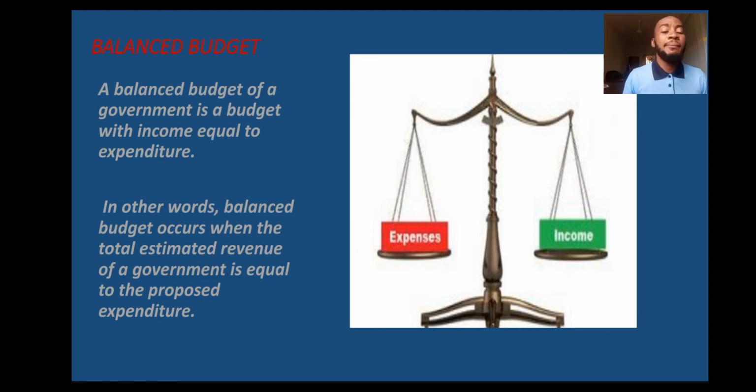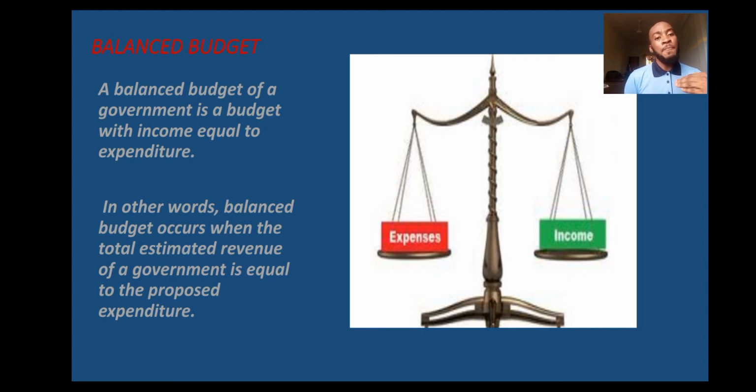Now they are equal. You can see income, you can see expenses, both of the same weight, so they are equal. Now, balanced budget means, by the concept balance, most of you have heard about the word balance. It's an English word. So it means both the expenses planned to be carried out and the revenue planned to be generated are equal. So when you have such a thing, you now have a balanced budget. You say the budget is balanced.